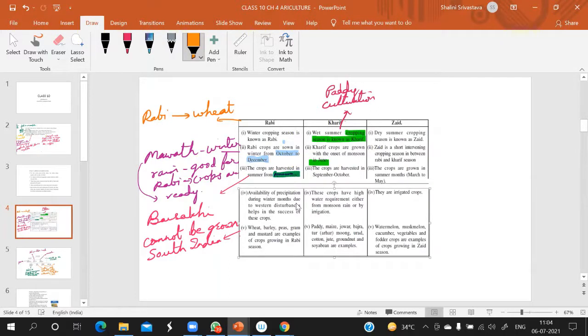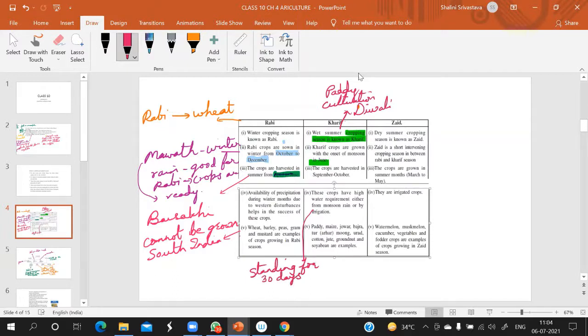So the crops are harvested in September to October. Now which season has come? Mainly Diwali. Clear? Now, these crops have high water requirement either from monsoon rain or by irrigation. They need standing water for about 30 days in the field.